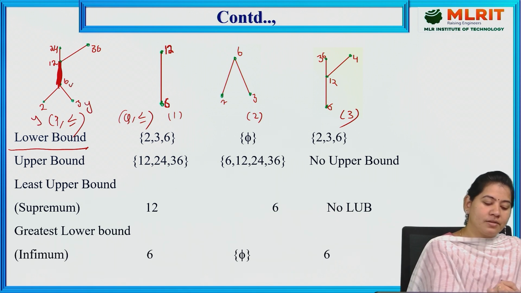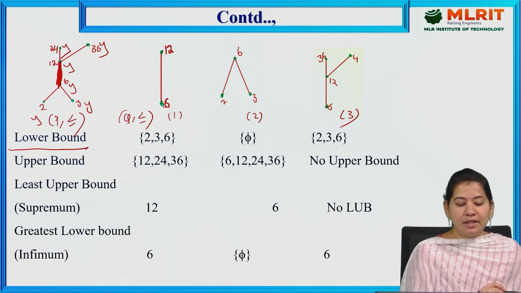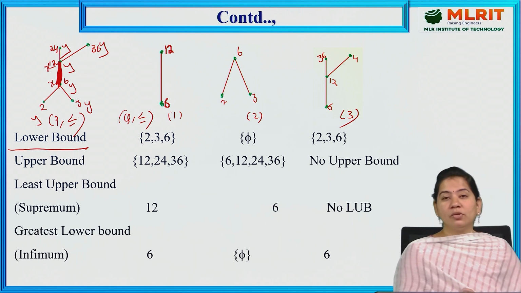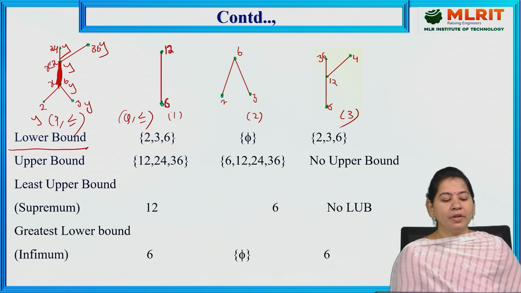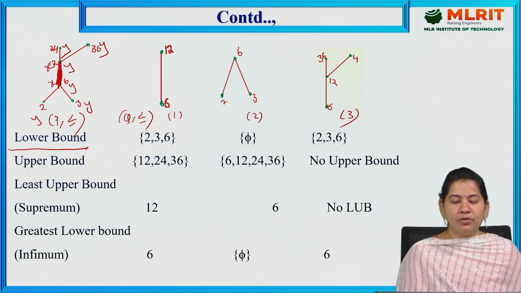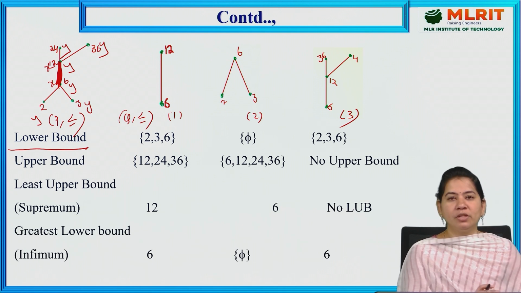Y elements. All the elements here we are calling Y elements, and the elements present in Q are called X elements. I am denoting with X elements, which are nothing but 6 and 12. Somewhat it is difficult and confusing to understand here, but if you observe carefully, it is very easy to find the lower bounds and upper bounds.